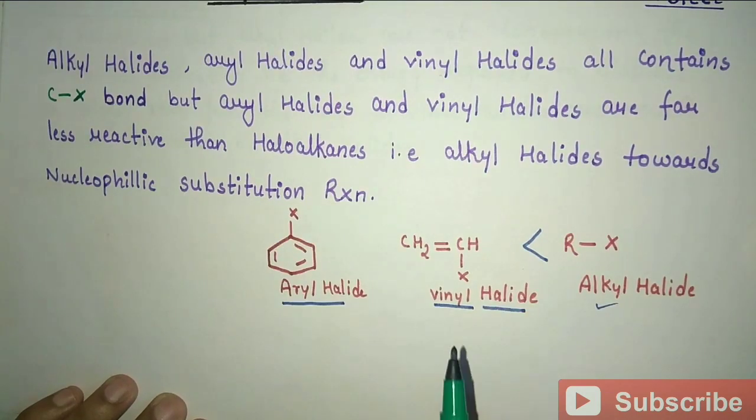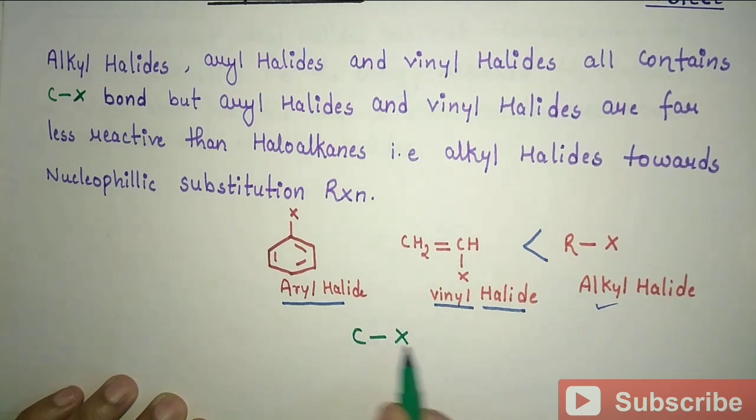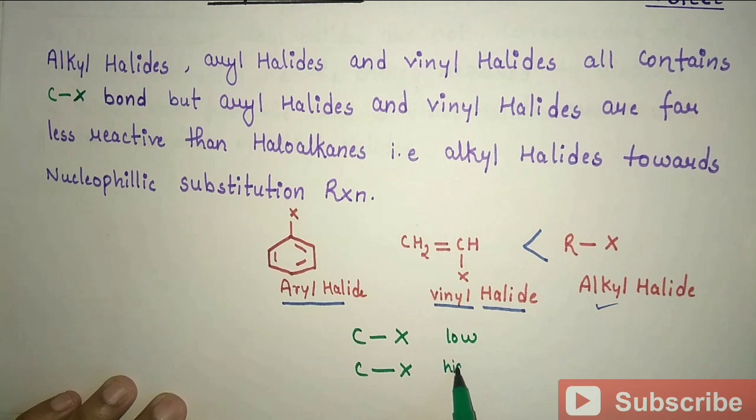For reactivity, the main thing is the strength of the C-X bond. If the strength of this C-X bond is high, if it is strong, then of course its reactivity is low, because we need more energy to break the C-X bond. And if this C-X bond is weak, then of course its reactivity is high, because we can easily break it.